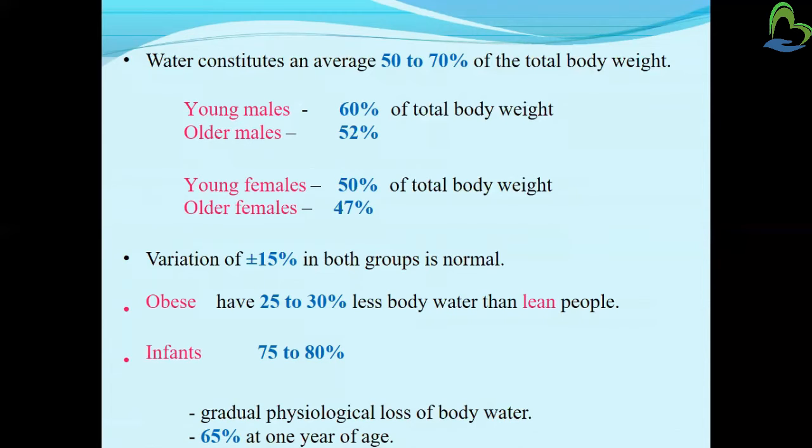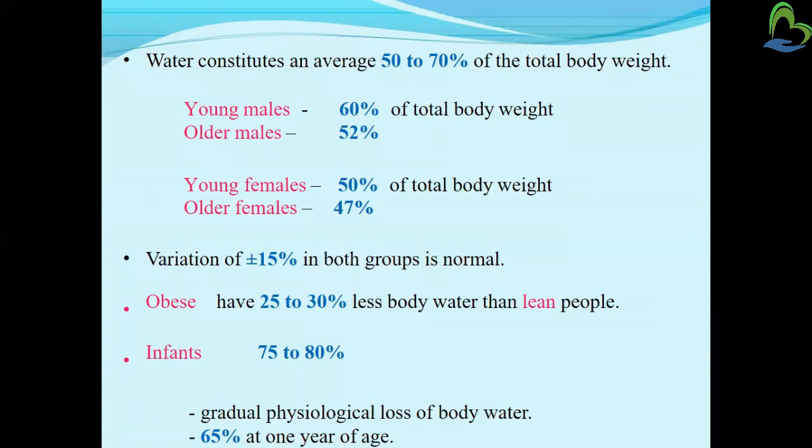And if a person is obese, meaning heavy body weight, they have 25 to 30% less body water than lean people. Means if a person is thin, then in that case 25 to 30% more body water is there, and if a person is obese then 25 to 30% less than thin people. Okay, so this is the differentiation between thin people and obese clients.